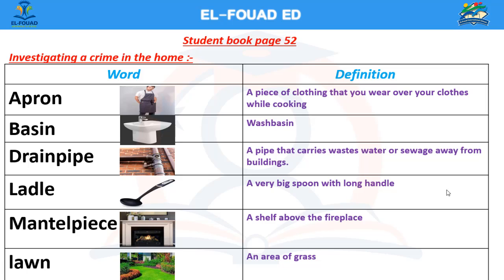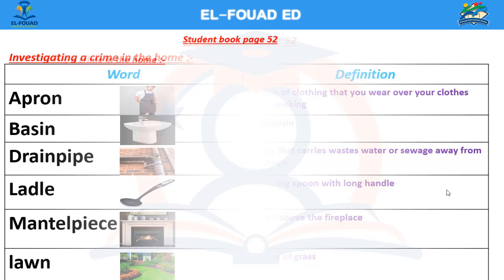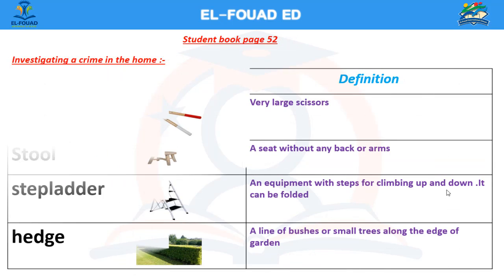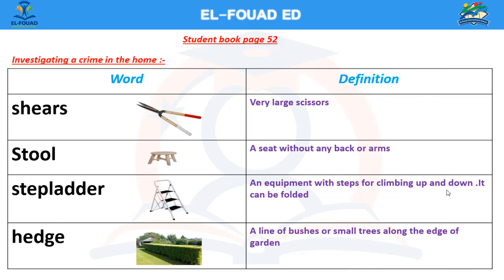Lawn. It's an area of grass. The gardener cut the lawn yesterday. Shears. Very large scissors. The gardener used the shears to cut the bushes yesterday.